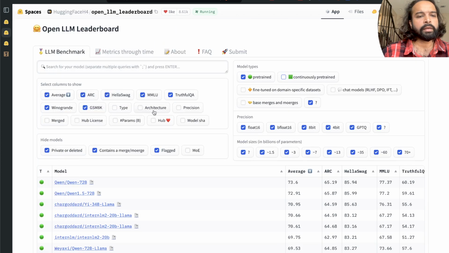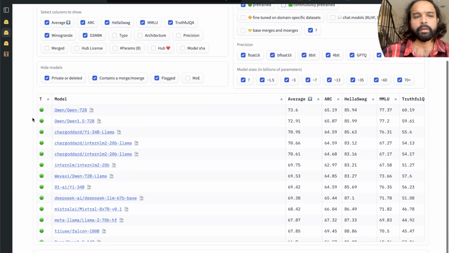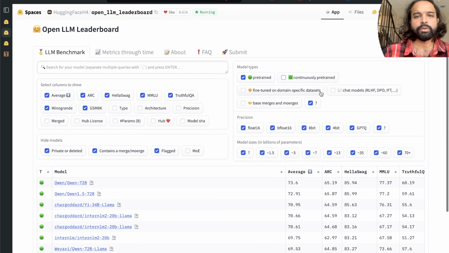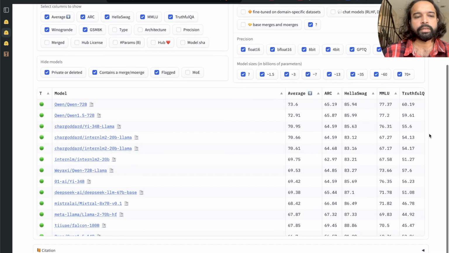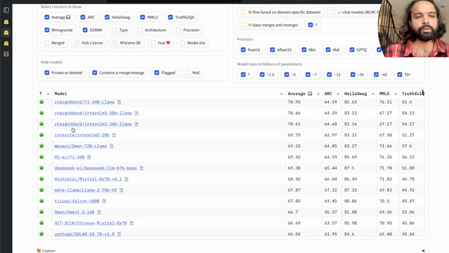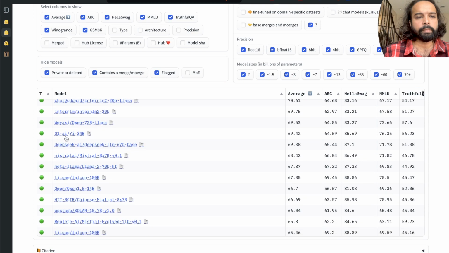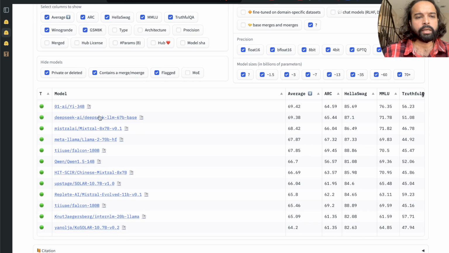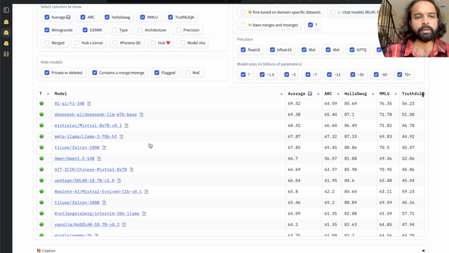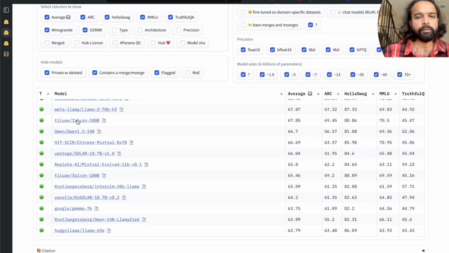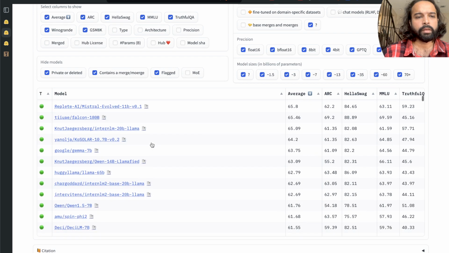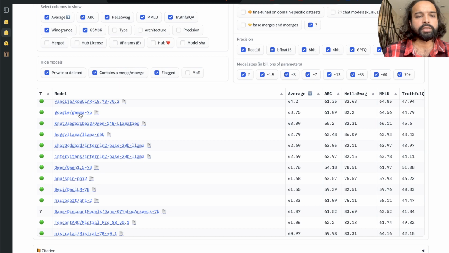Okay, let's go back to the Open LLM Leaderboard. Now we have the leaderboard here. As you can see, when I only chose the pre-trained models, we are seeing Qwen 72, 01 AI, DeepSeek AI, Mistral AI is there, the Mistral 8x7 billion model, and the Falcon model, which was very popular last year, and Google's Gemma model, which came a few weeks ago.